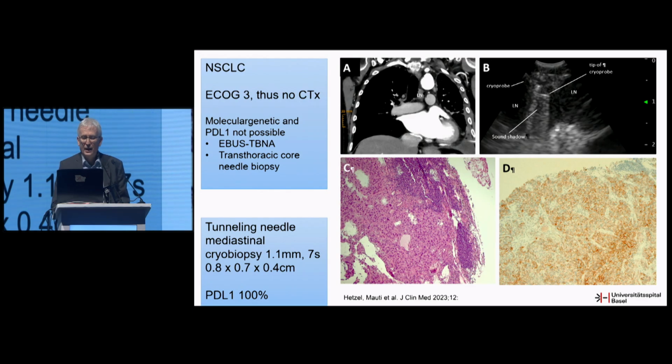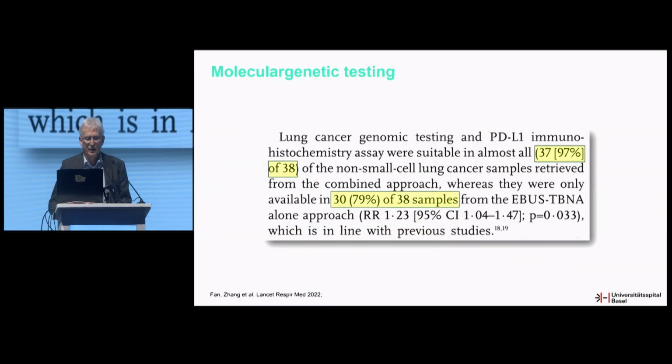And that's in line with the data which are published in the Lancet Respiratory paper from Fan. They described that out of the non-small cell lung cancer patients, they could make the diagnosis with cryobiopsies in NGS testing in 97% of the cases and in 79% of the samples with the EBUS-TBNA. So it seems that cryobiopsy may be superior here, but that's not proven.